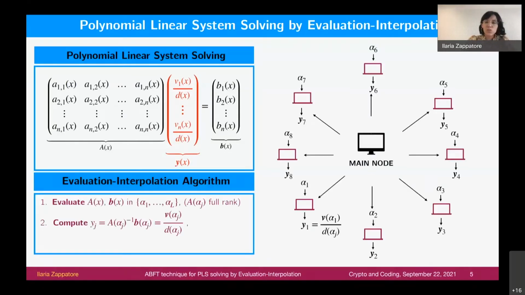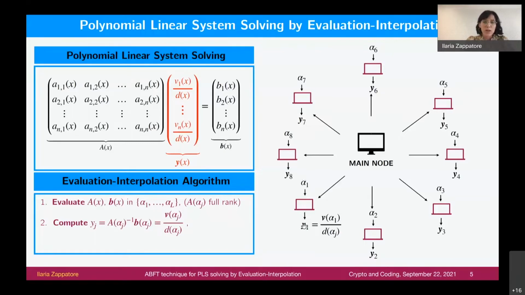In order to do it, as we have seen at the beginning, we apply the evaluation interpolation technique, which we adapt to a distributed environment, in which we assume that each computing node has an evaluation point over the finite field.